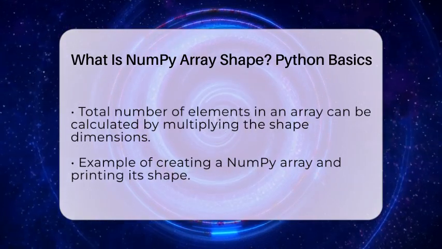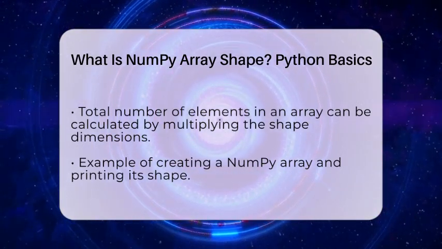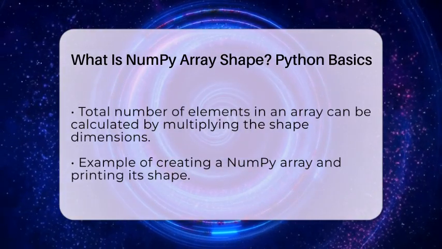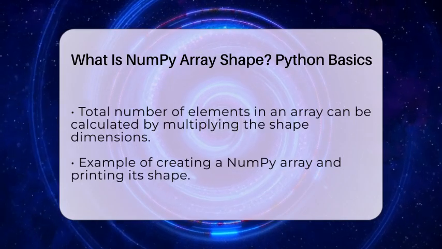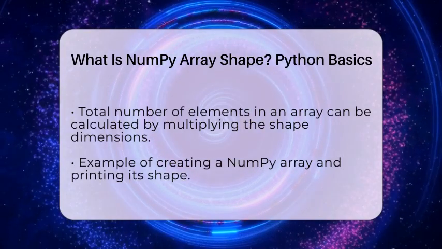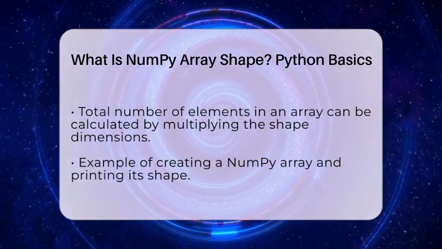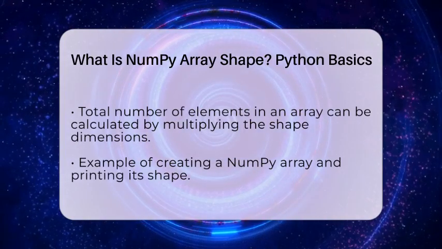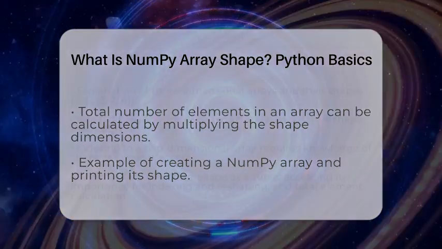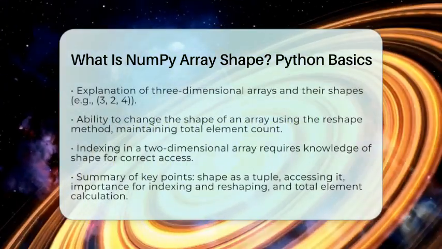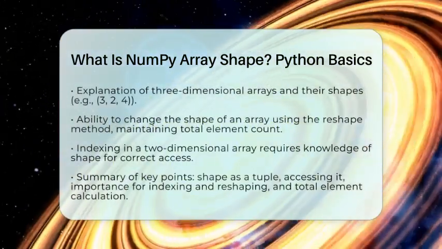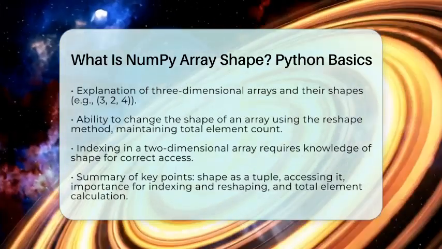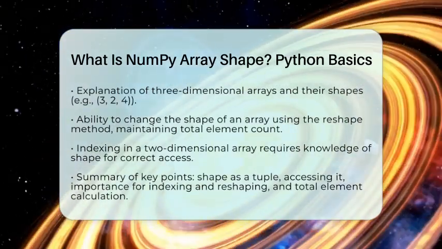For example, an array with 12 elements can be reshaped from 3, 4 to 4, 3, or even 2, 6. In the context of array indexing, knowing the shape helps you access or modify elements correctly. In a 2-dimensional array with a shape of 2, 4, the first index selects the row, either 0 or 1, and the second index selects the column, which can be 0 to 3.